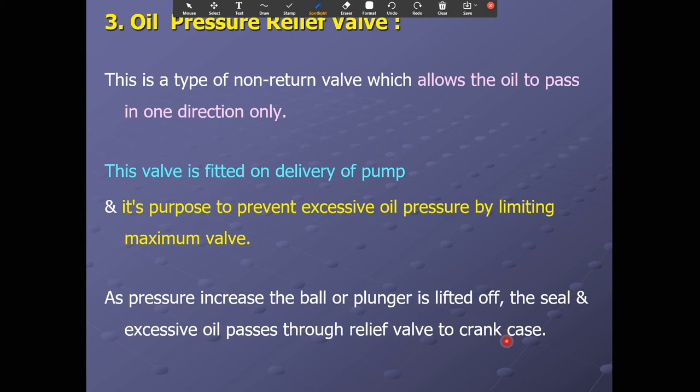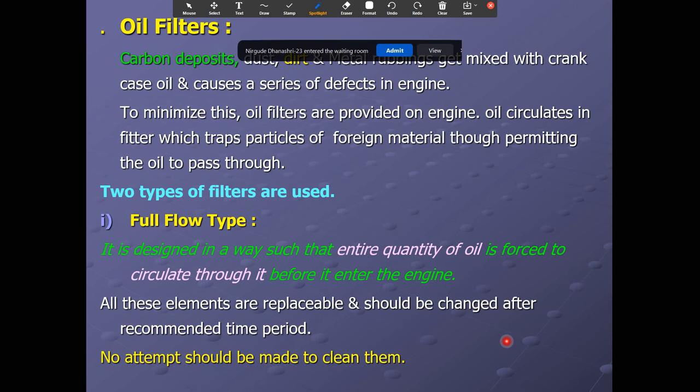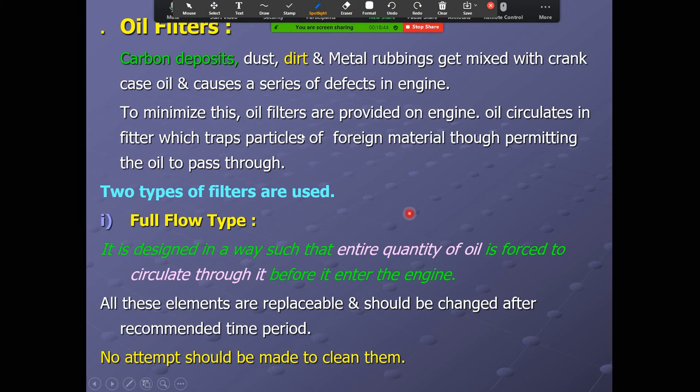Now the pressure relief valve. This is a type of non-return valve which allows the oil to pass in one direction. This valve is fitted on the delivery side of the pump. Its purpose is to prevent excessive oil pressure by limiting the maximum pressure. When the pressure increases, the ball or plunger is lifted off its seat and excessive oil passes through the relief valve to the crankcase. Then the oil filter. You can see carbon deposits and dust material,